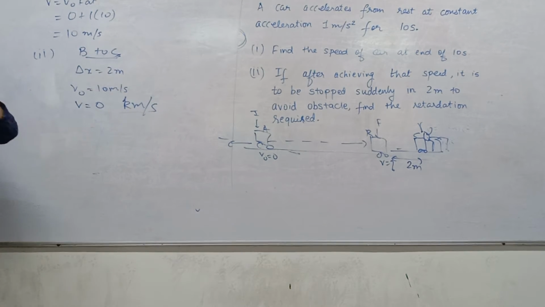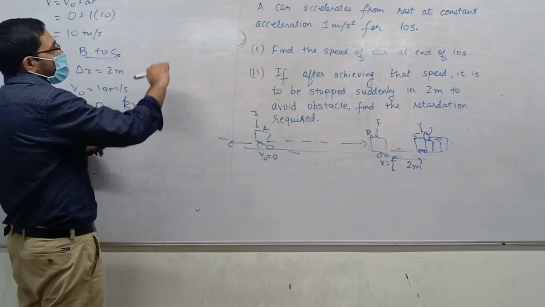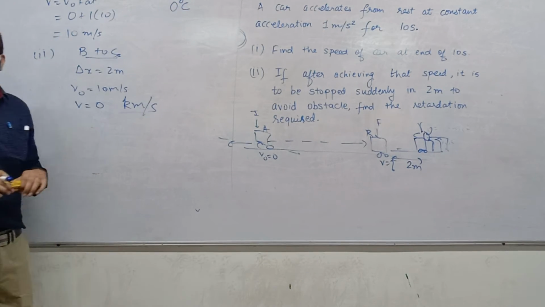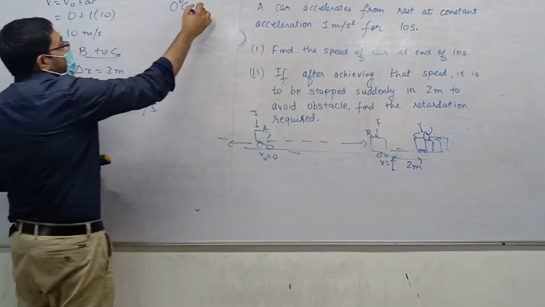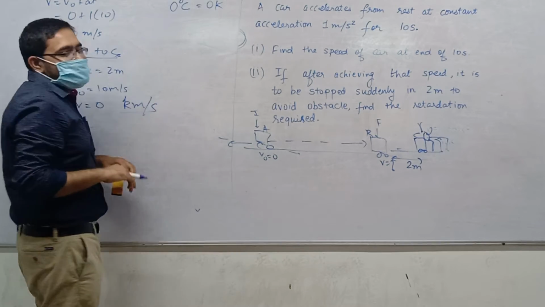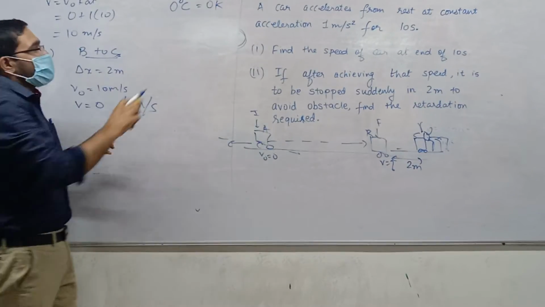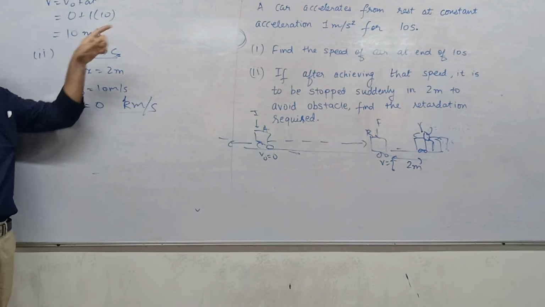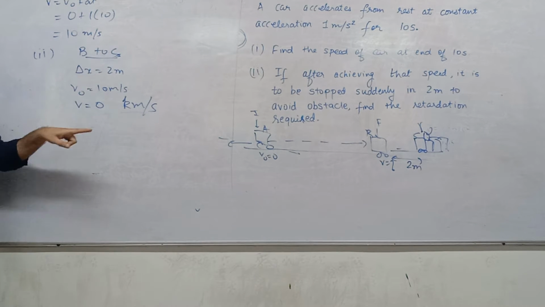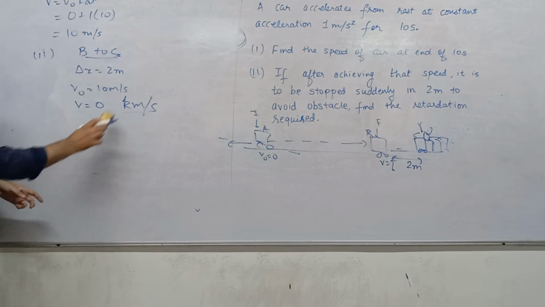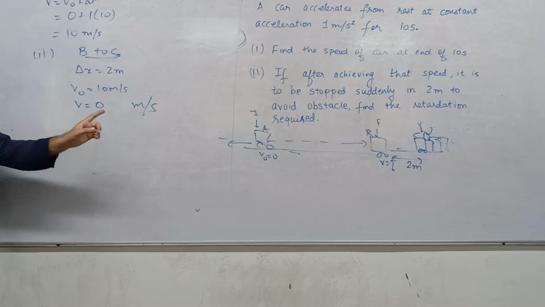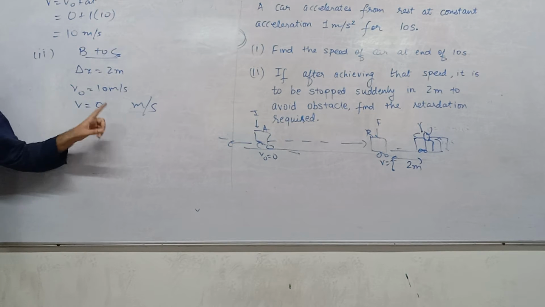0, except there is one exception. I think you might have said that in chemistry. 0 degrees Celsius. It's not 0 Kelvin, isn't it? Yes. So this is one exception where even with 0 you have to write the unit. But otherwise, normally, even if you write 0 meter per second or just write 0, it is fine. No mark cut, because 0 is actually 0.